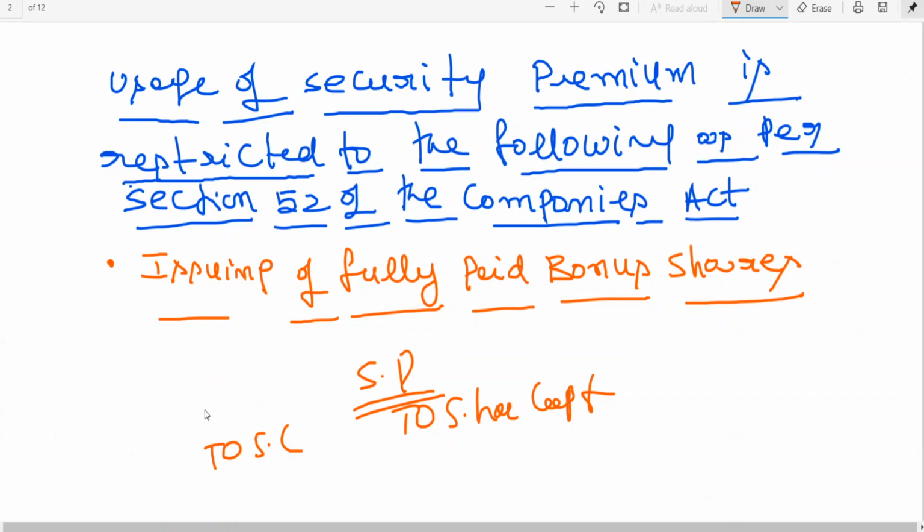Because I don't want to confuse you at this stage. So at this stage, let me tell you what is bonus shares, etc. Briefly I have explained to you. We'll be having detailed discussion in CA Inter.